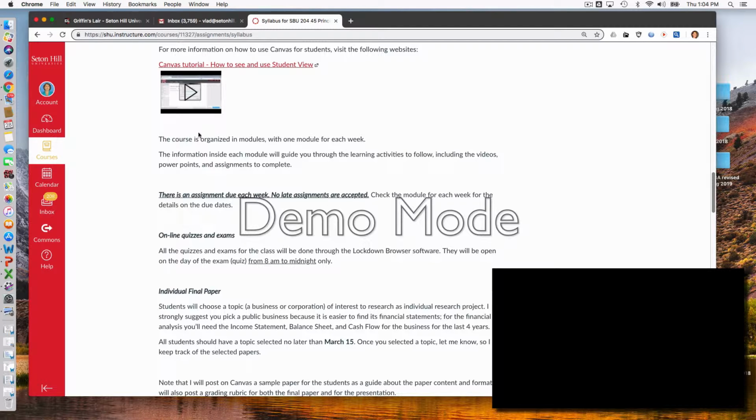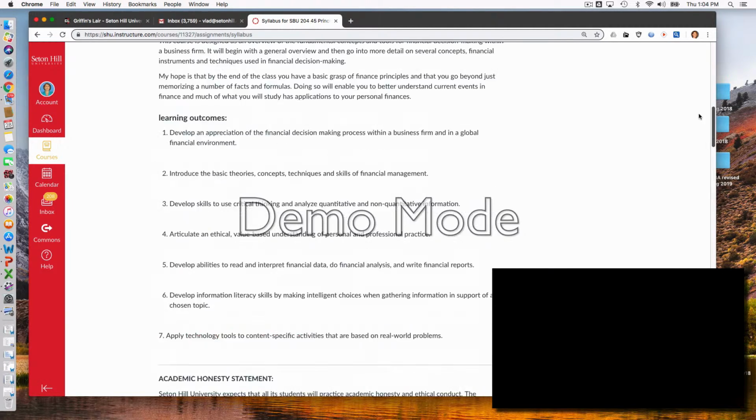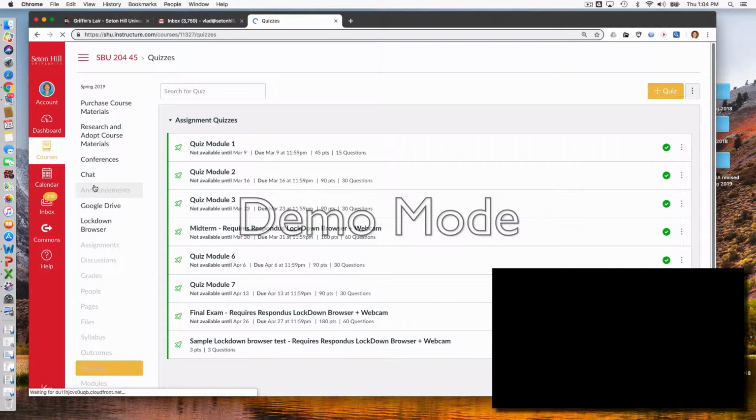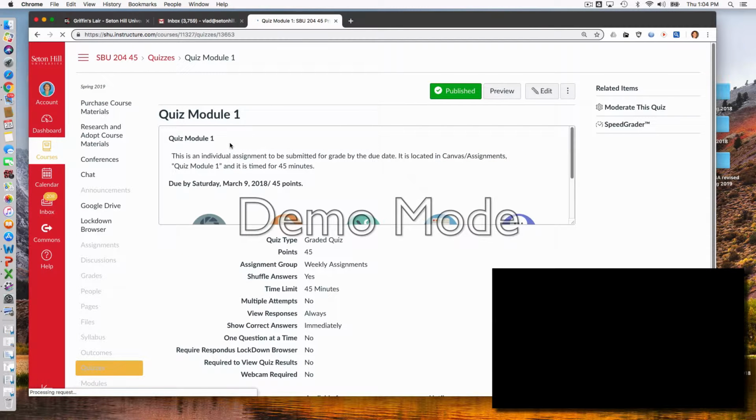Now, every week you are going to have one assignment, one quiz. Let's go to quizzes to see how it works. So, see here, clicking on quizzes. Every week you have some quizzes. Quiz module 1 is going to open on March 9, which is a Saturday. So keep in mind, every Saturday you have a quiz from what you learned that week. The first quiz is shorter than other quizzes.